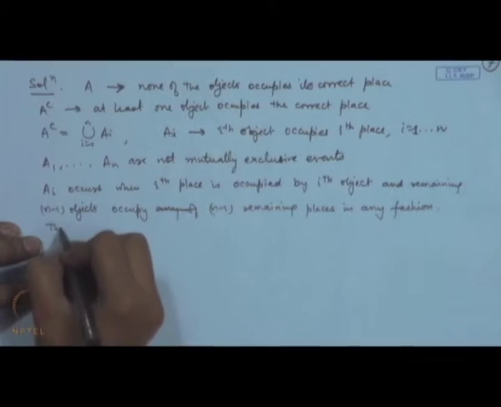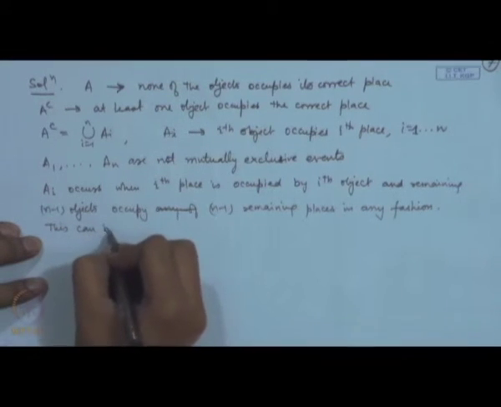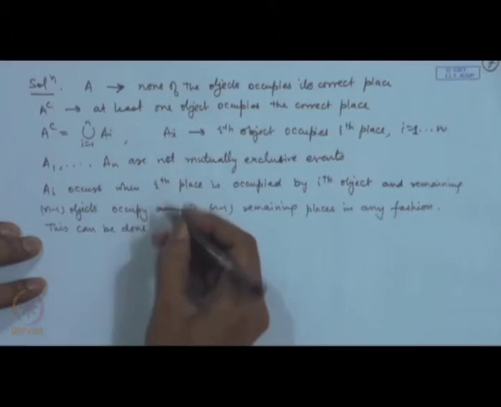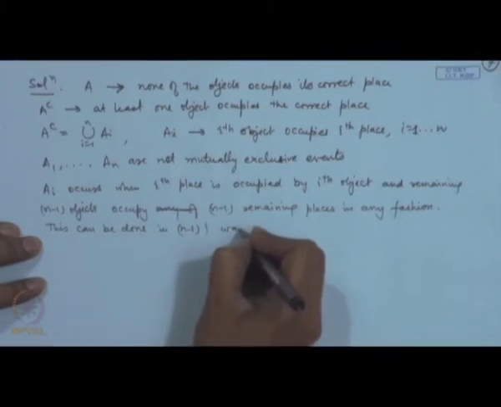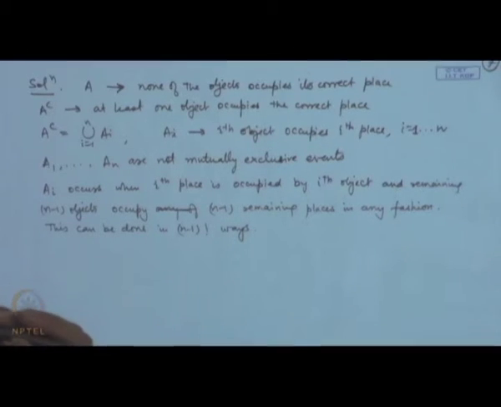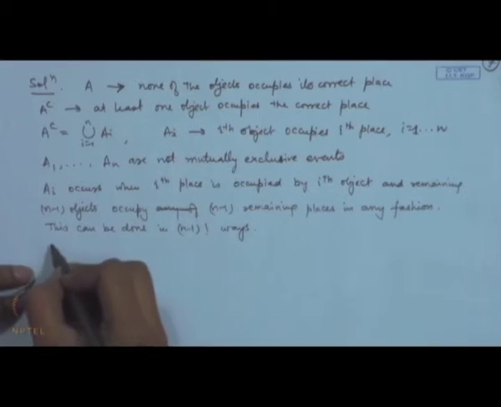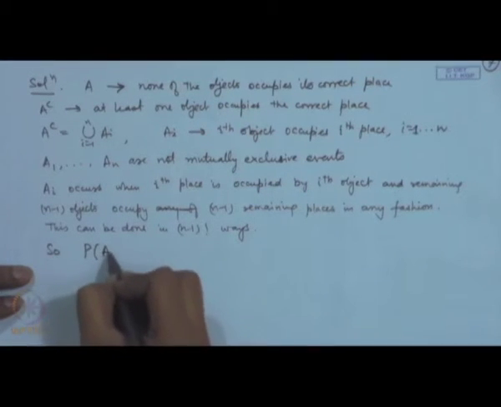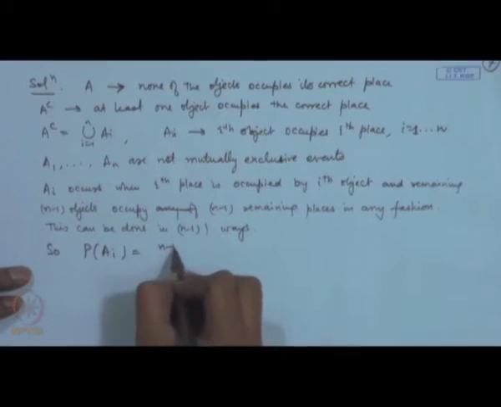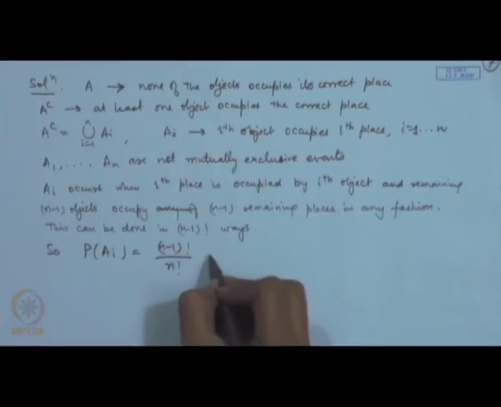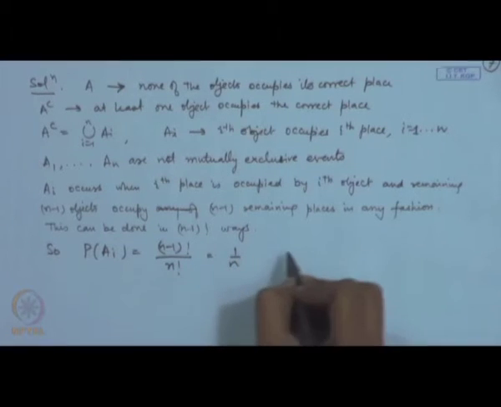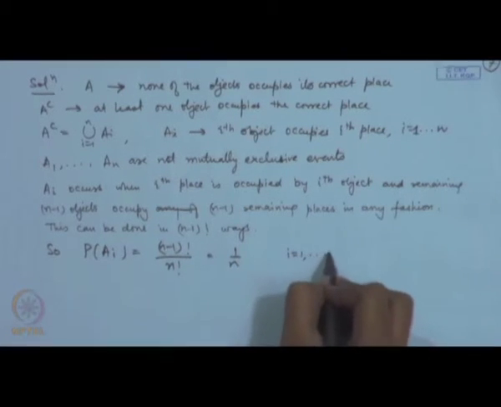This can be done in n minus 1 factorial ways. So, the probability of Ai becomes n minus 1 factorial divided by n factorial, which of course you can write as 1 by n. This will be for all i.